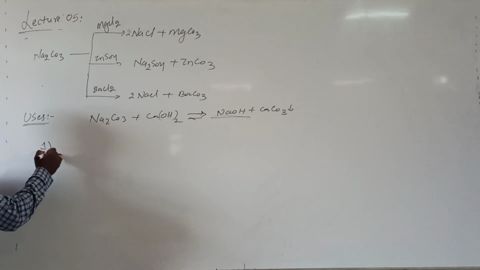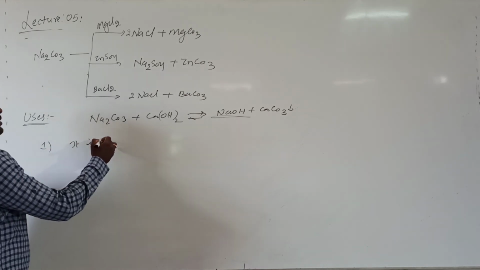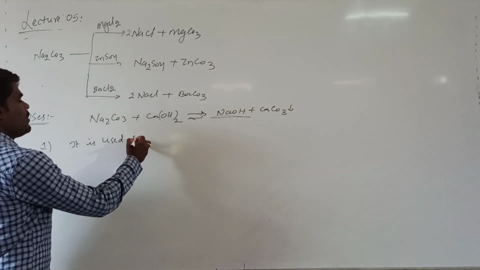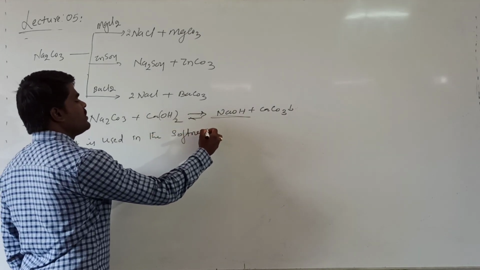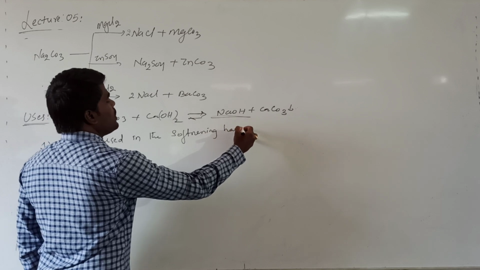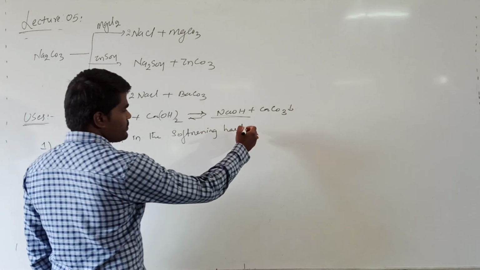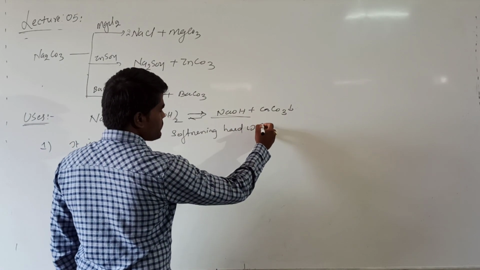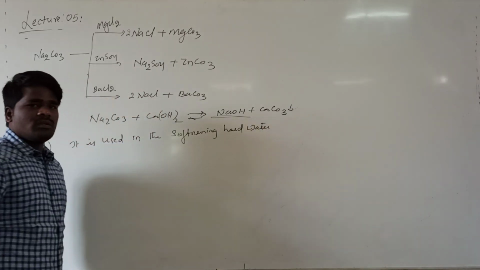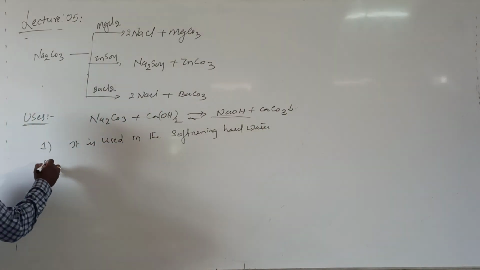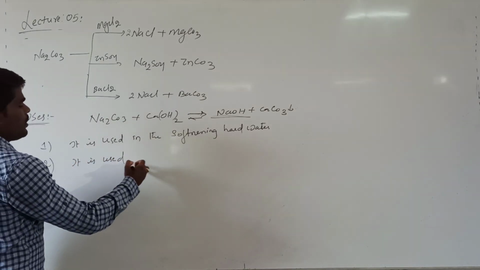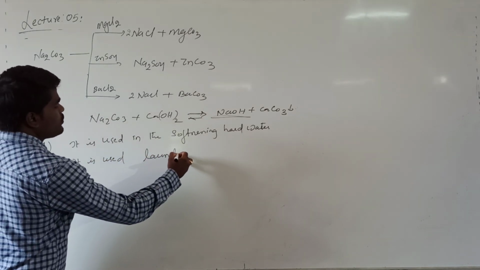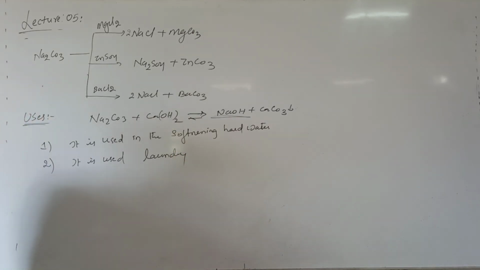If you are talking about the uses, it is used in the softening of hard water. In hard water treatment, we use it to remove the insoluble compounds. It is used in laundry, that is washing of clothes and so on.